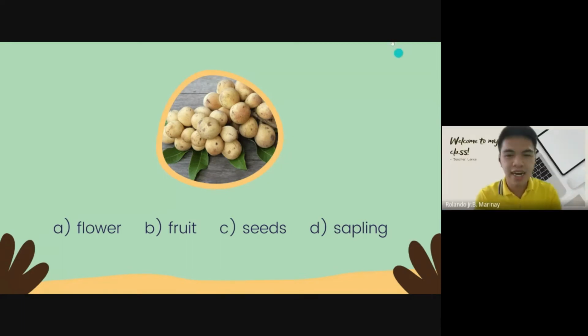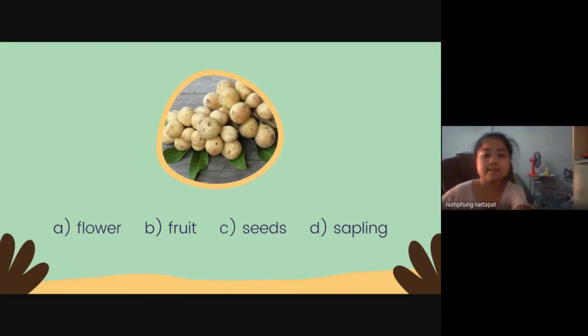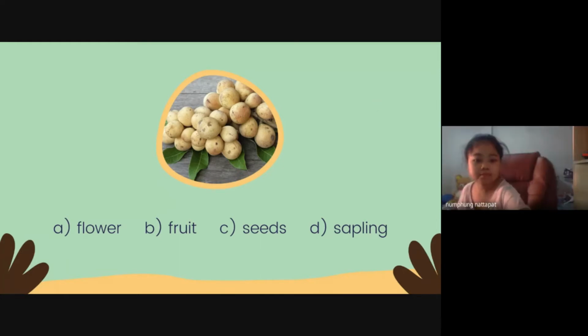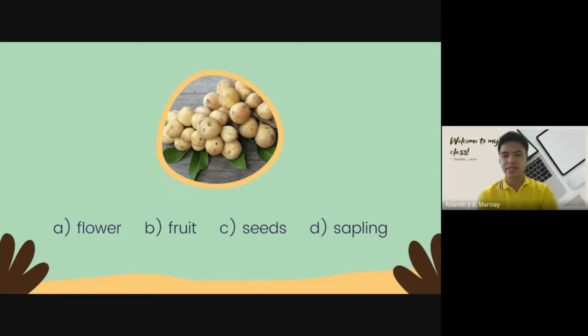Okay, let's start. What can you see in the picture? A fruit. Okay, a fruit. All right. This is a lanzones, and it is an example of a fruit that grows here in Thailand. So from the choices flower, fruit, seeds, and sapling, you may answer fruit.